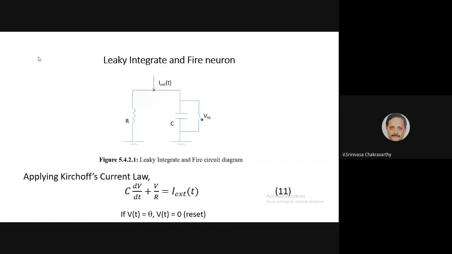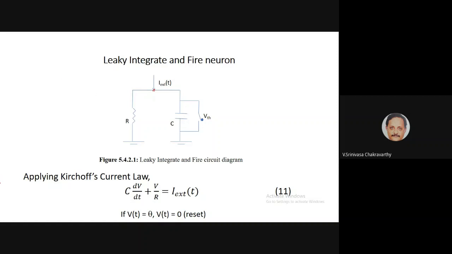Now, if this is the only thing, then the capacitor will keep on charging and the voltage will keep on increasing. That's not very interesting, and that's not going to produce spikes. So to produce spikes, we introduce some auxiliary dynamics, where whenever the capacitor voltage exceeds some threshold, we reset it. This is the kind of thing you see even in slightly more complicated neuron models.